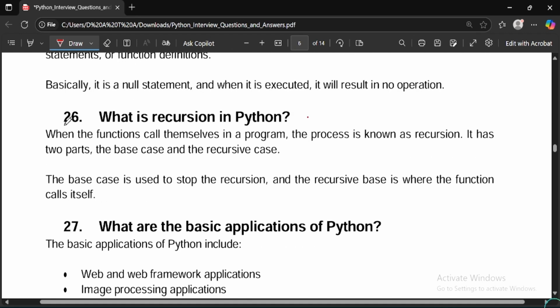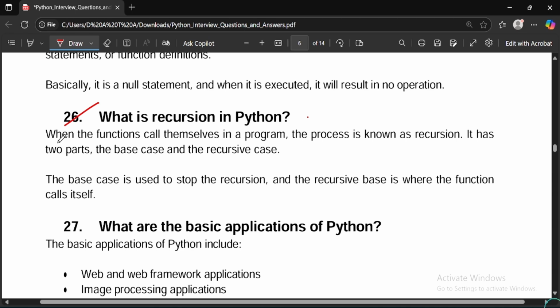Moving on to the 26th question, what is recursion in Python? When functions call themselves in Python, basically what is recursion? You should know recursion in C++, etc. But they have asked what is recursion in Python. This is the most asked question. So recursion is nothing but something that repeats itself in a loop. So basically when the function calls itself in a program, the process is known as recursion.